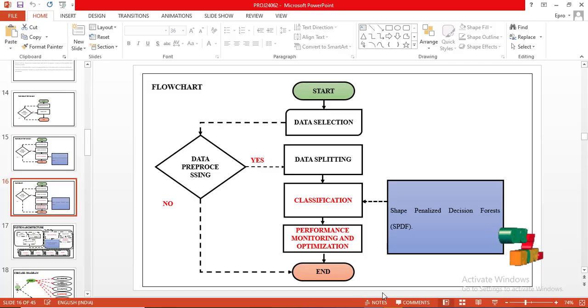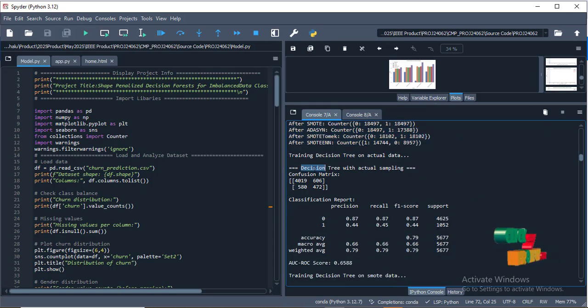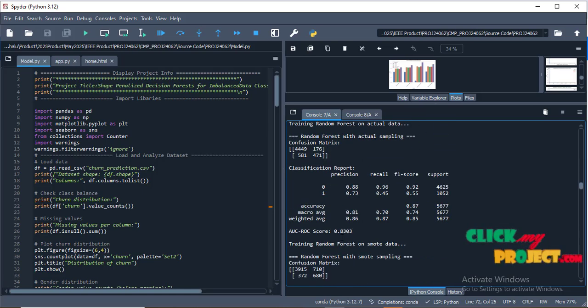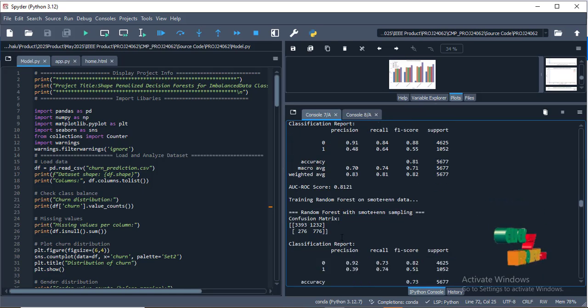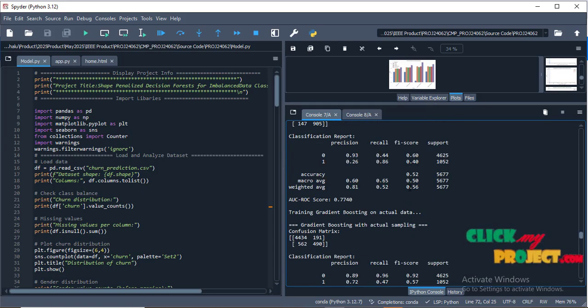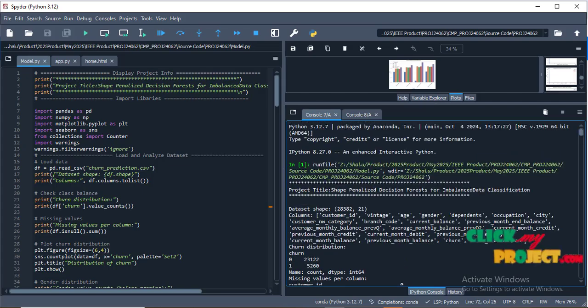Next, we move on to the classification part. We apply the SMOTE algorithm, decision tree, and random forest. These are the algorithms, and then we find the performance analysis and EDA plots.